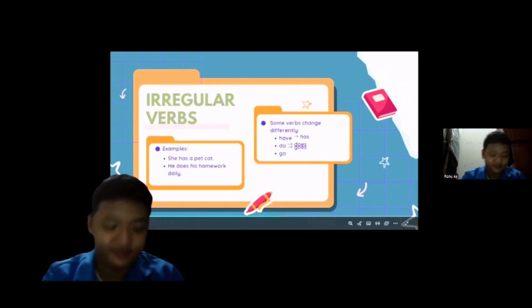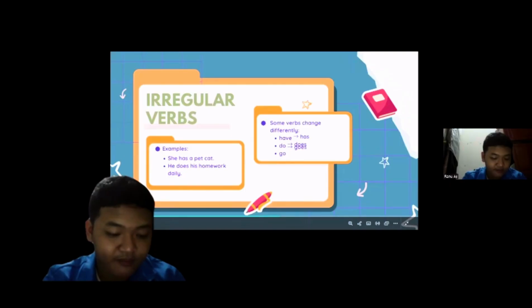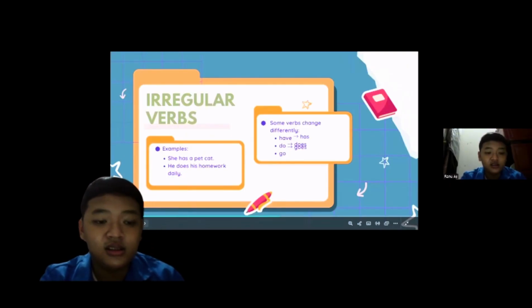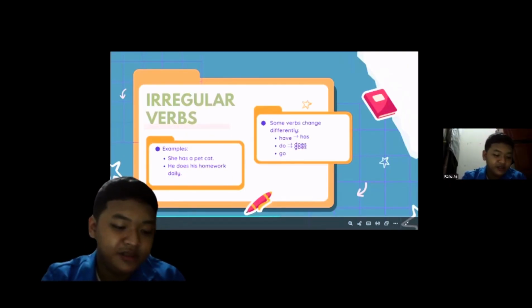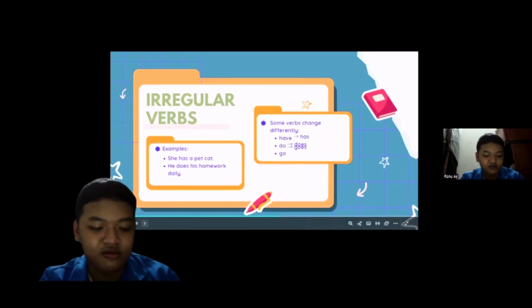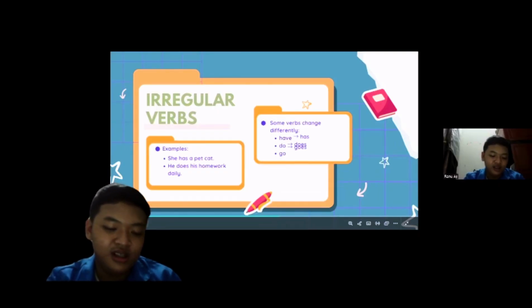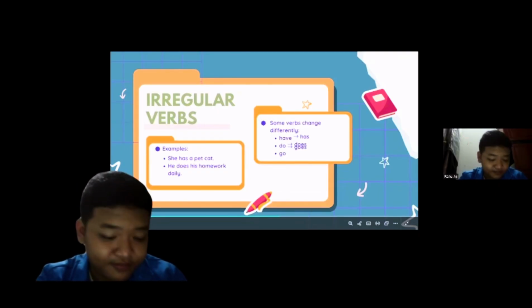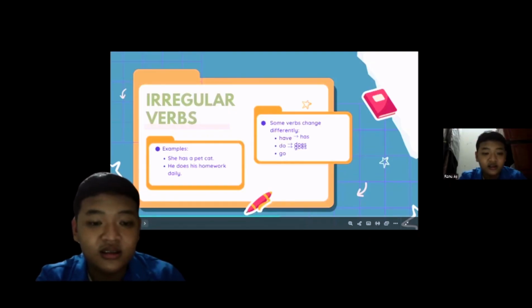Irregular verbs. Some verbs change differently in the simple present. For example, have becomes has, do becomes does, and go becomes goes. So we can say she has a problem and he does his homework daily.